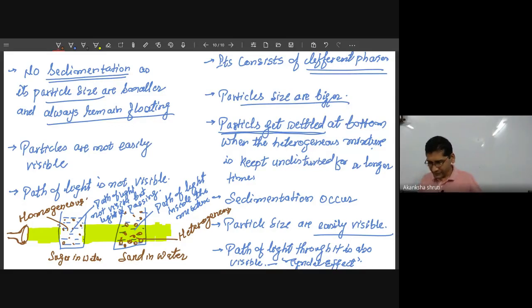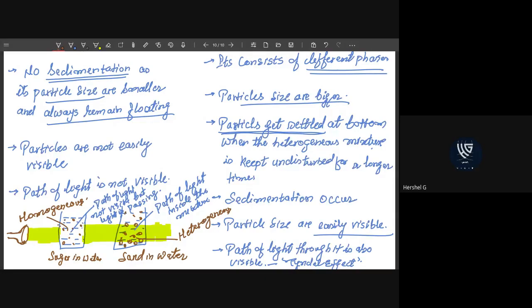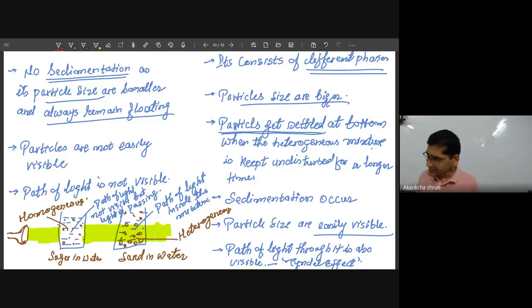Okay, student? About the path, do not think that the light will not enter into that liquid. Light will enter into that liquid, but the path of the colorful light will not be visible. Are you getting this point? So it is very important. This way we have to keep all these differences in mind.